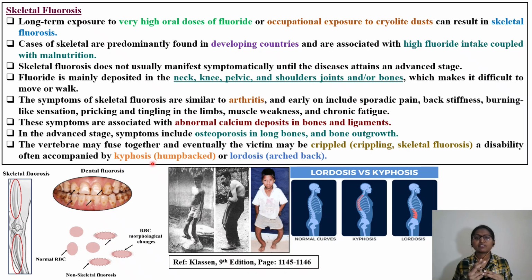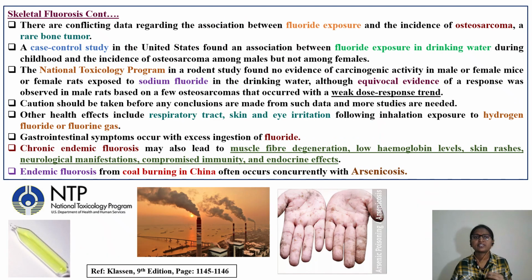There are two types: one is kyphosis, which is a hump back, and lordosis, which is nothing but an arched back. This is the normal curve, this is kyphosis where you can see a curve, and this is lordosis. So pause the video here and try to learn these terms, kyphosis as well as lordosis. Let's continue with skeletal fluorosis. More details are given about skeletal fluorosis in the lesson. There is also a conflicting question: is there any association between fluoride exposure and cancer?